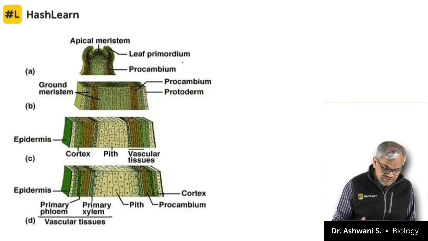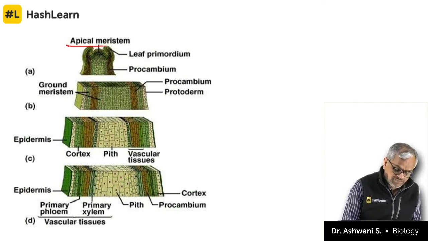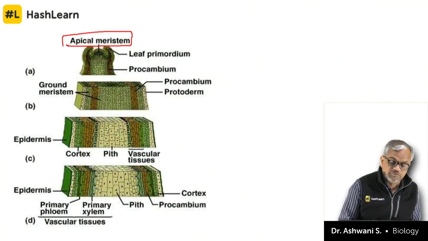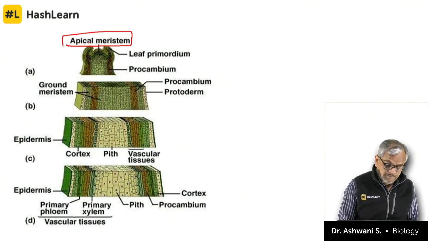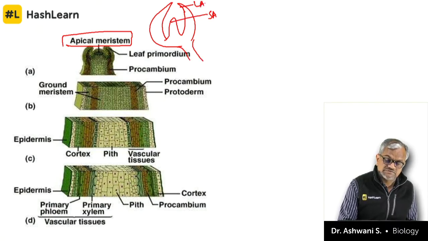So if you see a shoot apex, the apical meristem, that is the topmost area. From the shoot, if you see, it comes like this. So this is the shoot apex, this is the leaf apex.